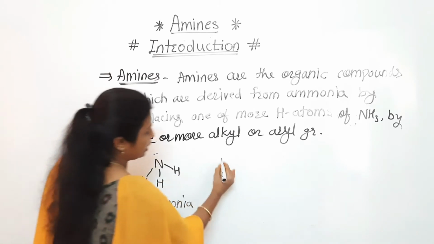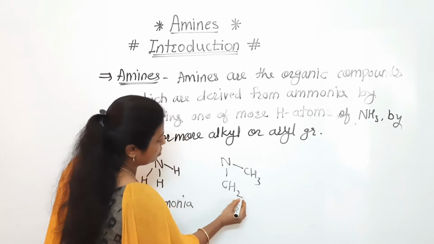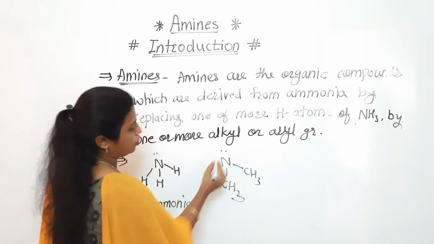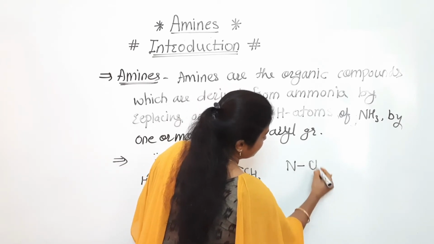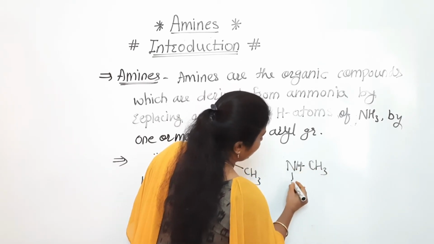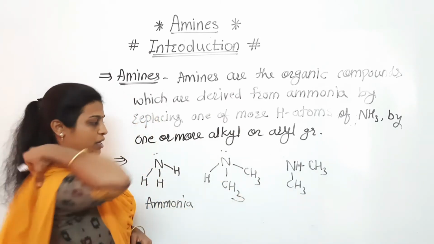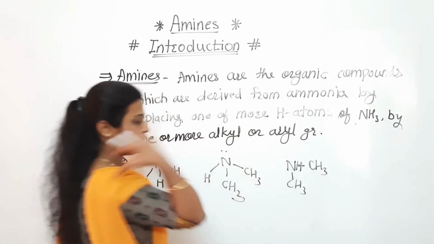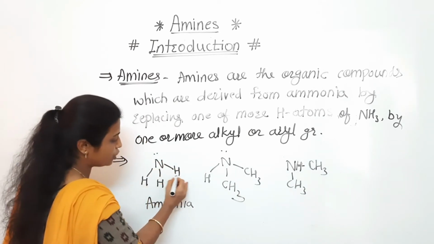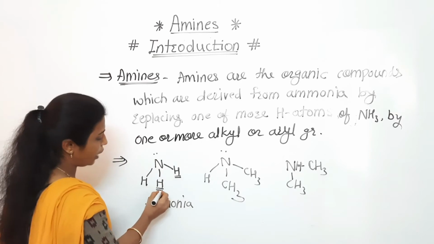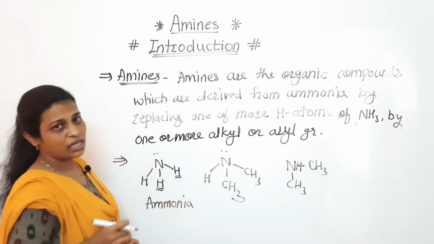Ammonia, and now see another example, CH3 and here hydrogen. That can also be written as nitrogen, CH3, hydrogen and here CH3. I have written it only in this format, so you can prefer this way or this way. Since it is the first lecture, I am discussing replacing two hydrogen atoms by the alkyl group, that's why I have written this structure in this way.